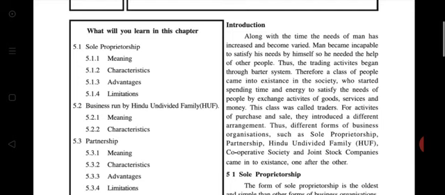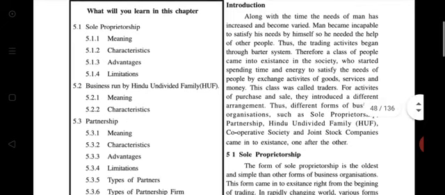Introduction. Along with time, the needs of man have increased and become varied. Man became incapable of satisfying the needs by himself, so he needed the help of other people. Thus trading activity began through the barter system. Therefore, a class of people came into existence in society who spent time and energy to satisfy the needs of people by exchanging goods, services and money.